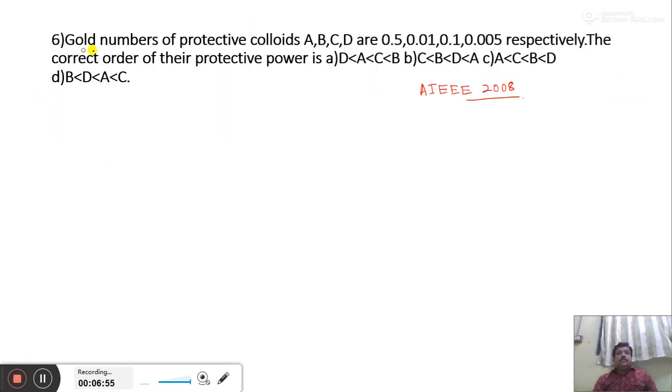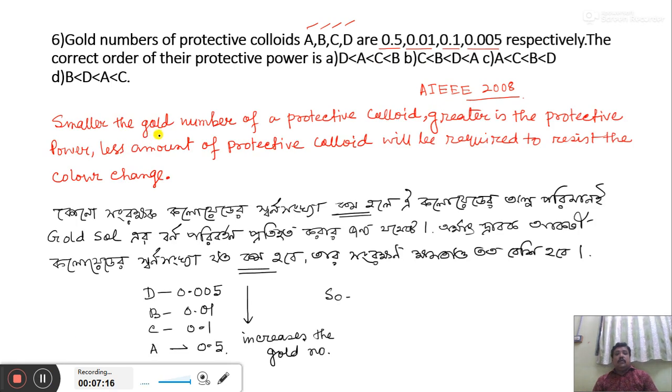My next question is: gold numbers of protective colloids A, B, C, D are 0.05, 0.001, 0.1, 0.005 respectively. The correct order of their protective power is, they are given four options. We know the smaller the gold number of a protective colloid, the greater is the protective power. So less amount of protective colloid will be required to resist the color change.